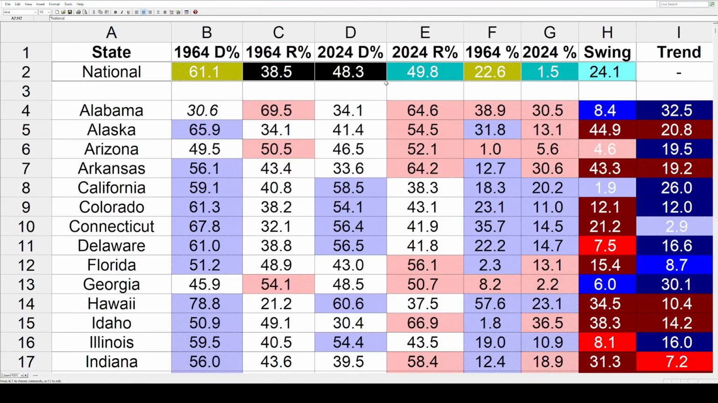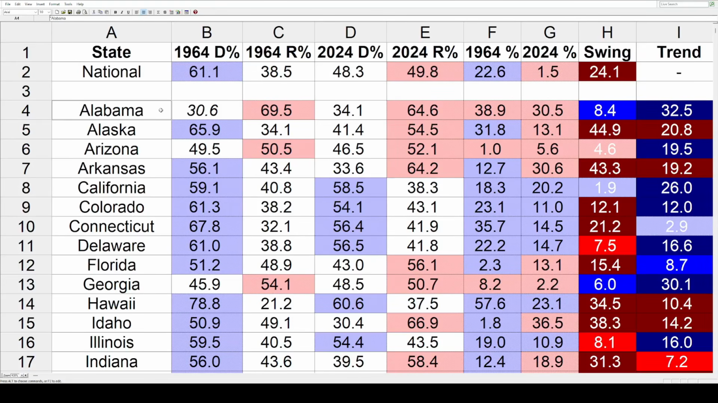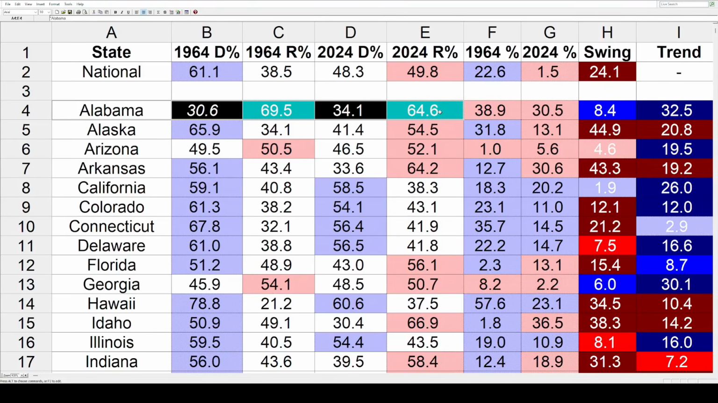Let's see what we've got in the first state. That's Alabama. Now, this is the only state that's a little bit different because that percentage there is not for Lyndon Johnson. Technically, the electors were unpledged there, but because there's nothing else, I think it's fair to put it in italics and to say that those numbers would go toward Johnson had it worked out a little different. On the other side, Barry Goldwater won the state with 69.5. In 24, we've got Harris going up to 34.1. Trump went down to 64.6.